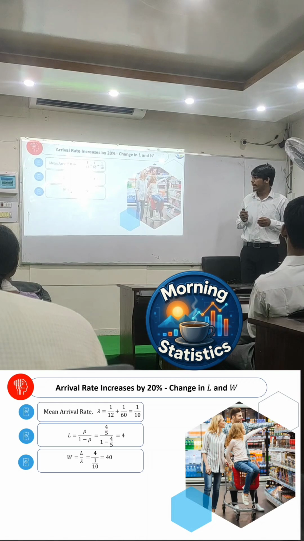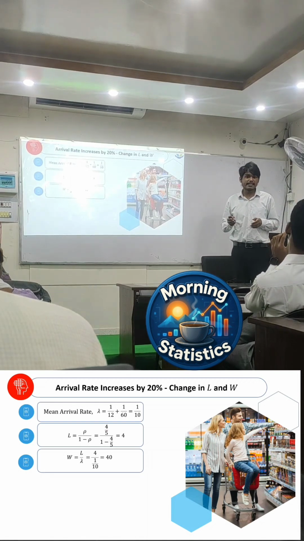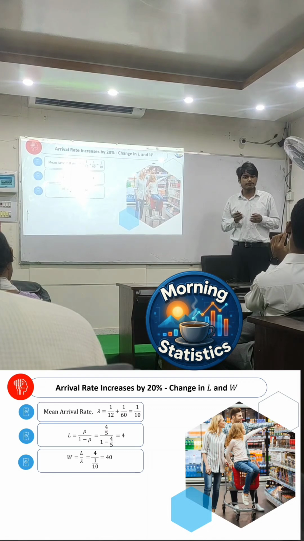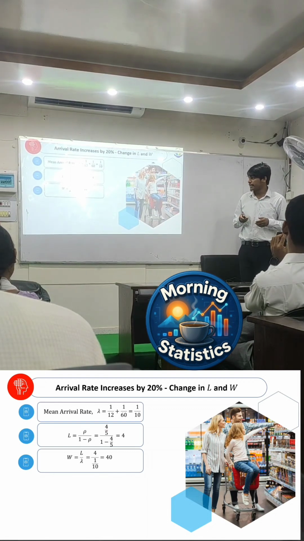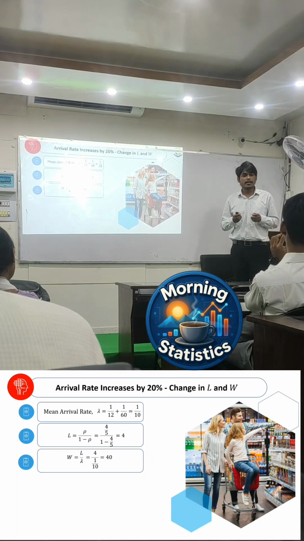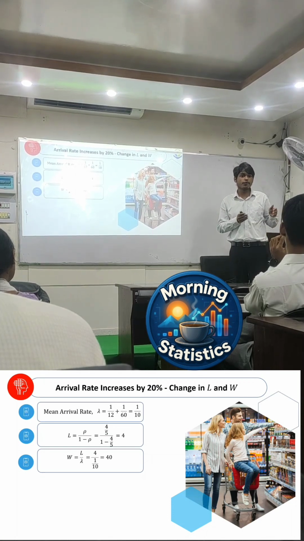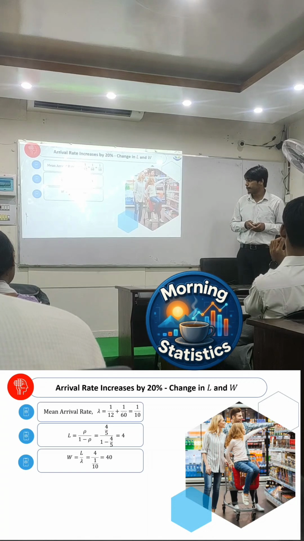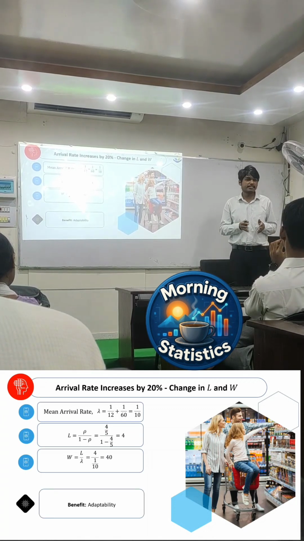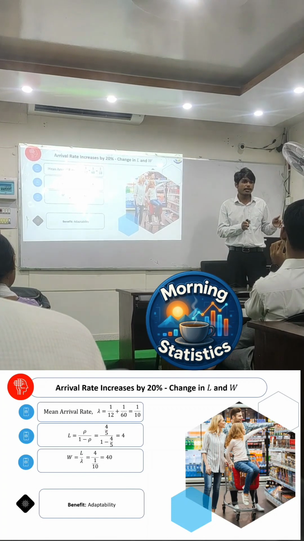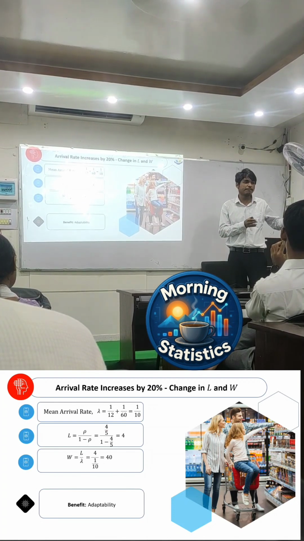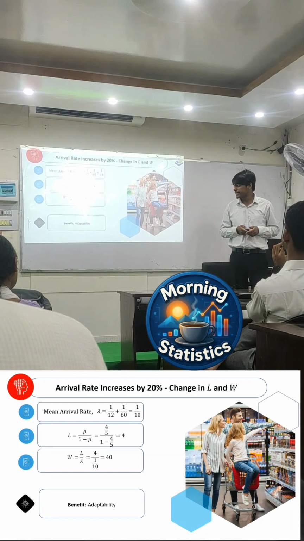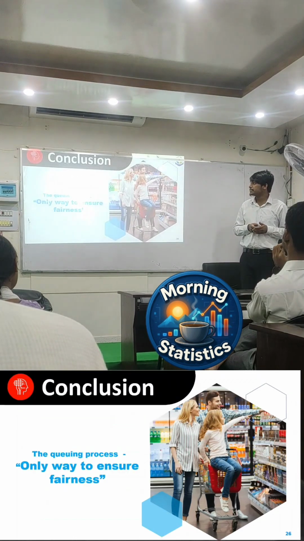The new L is 4, indicating that on average 4 customers are present in the supermarket, and the W is 40, indicating that a customer has to wait 40 minutes in the queue to get the service from the server. What is the benefit? It benefits adaptability. The supermarket should have the adaptability to change at different times, such as the special case I mentioned. So next is the conclusion.